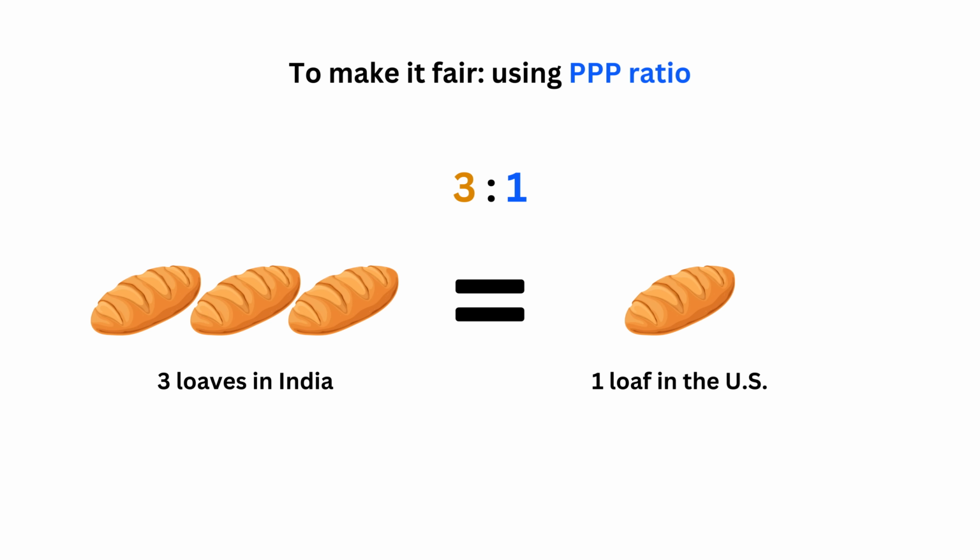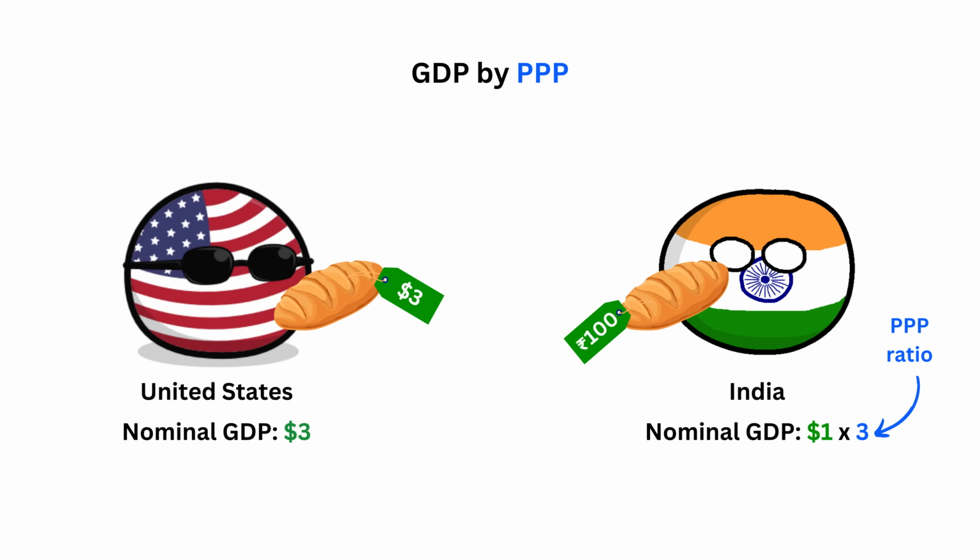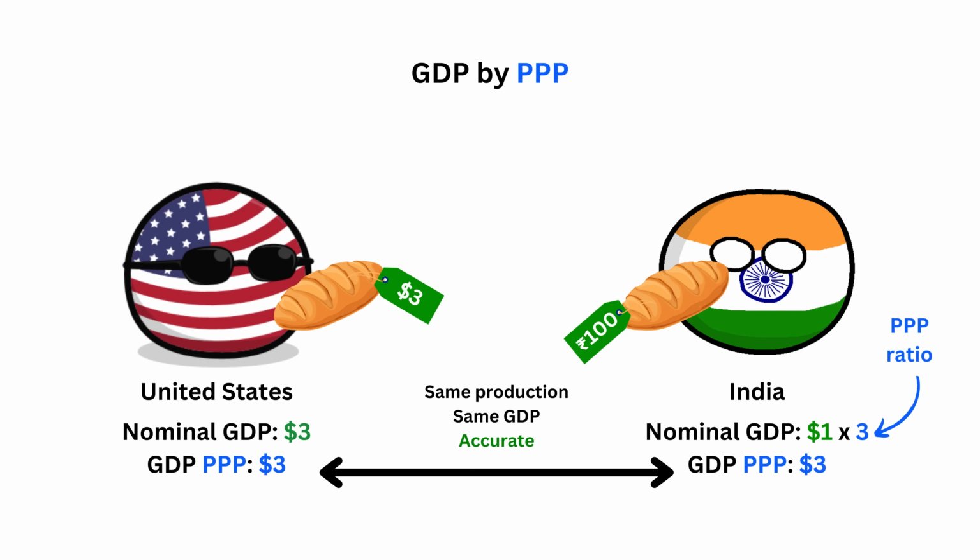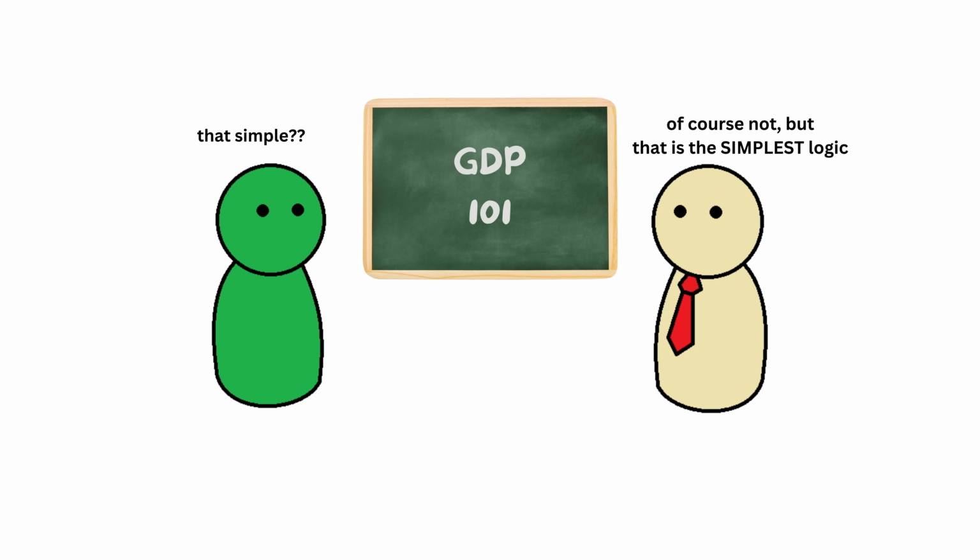So to make a fair comparison, we use the PPP ratio, which is 3 to 1 in this case, meaning 1 loaf of bread in the US equals 3 loaves of bread in India. So to adjust for this difference, we multiply India's nominal GDP of $1 by 3, giving India a GDP PPP of $3. As GDP PPP uses USD, the US GDP PPP would be the same. So PPP helps us compare countries with different prices and exchange rates. Of course, counting PPP is much more complex than that, but I'll keep it simple.